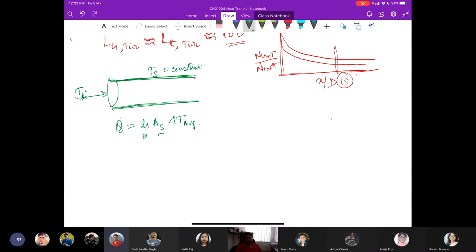A_s is the heat transfer area, which for a circular pipe is pi d L, where L is the length of the pipe.